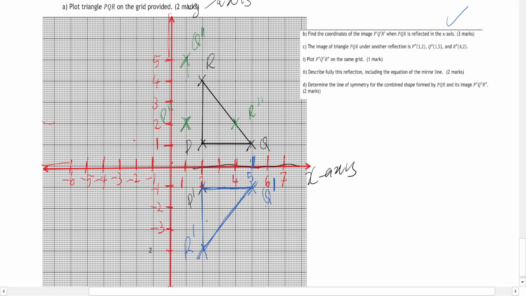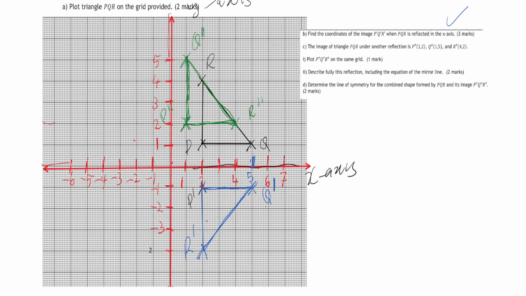Let me just use my free hand. Seems somehow easier than using a pair of lines. So I'm using my own hand. So this and this somewhere. So this is your P double prime, R double prime, and Q double prime. So that's your image.